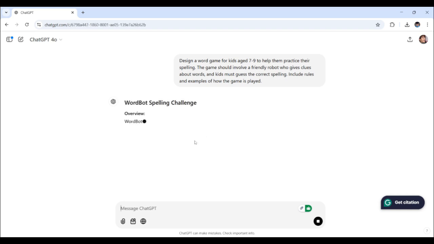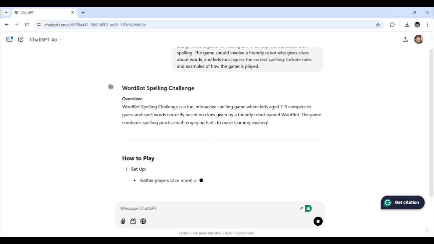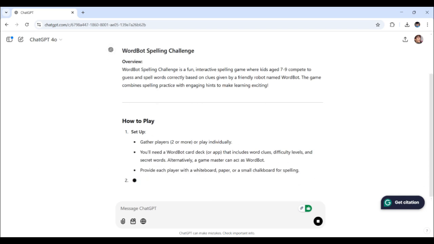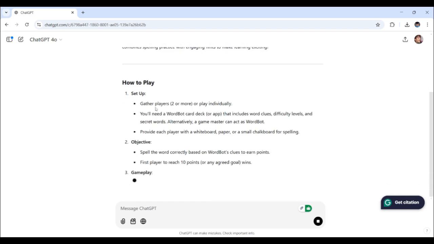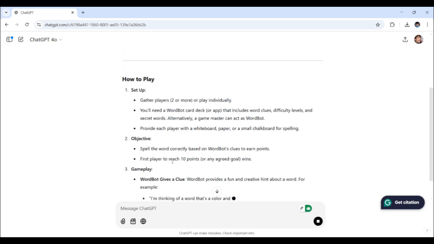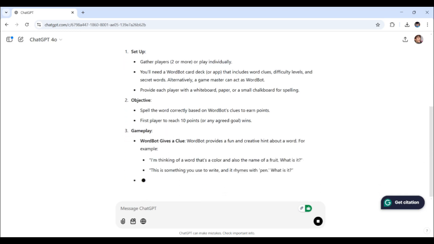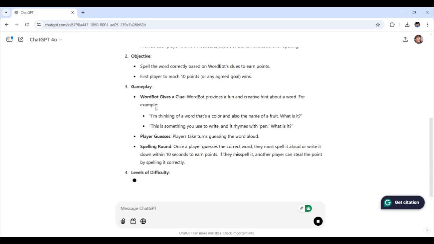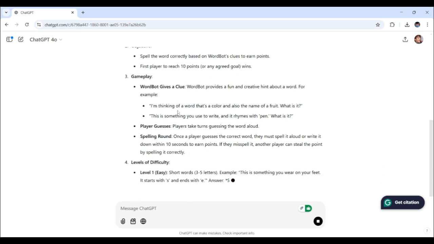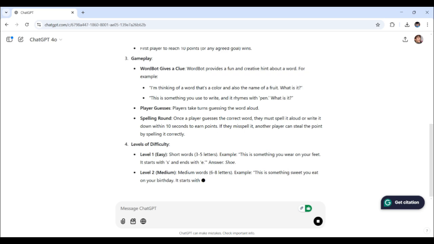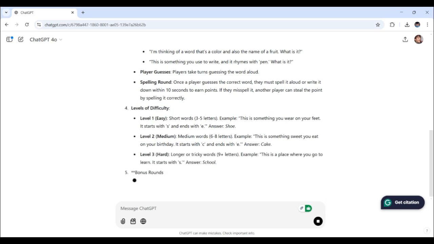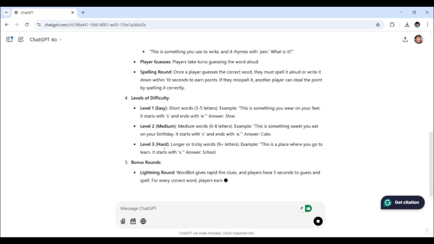There it is: the WordBot Spelling Challenge. Here's the overview, and here are the instructions. First up, setup, objective, gameplay. The WordBot gives a clue, and here's how the player guesses, the spelling round. There are also levels of difficulty.